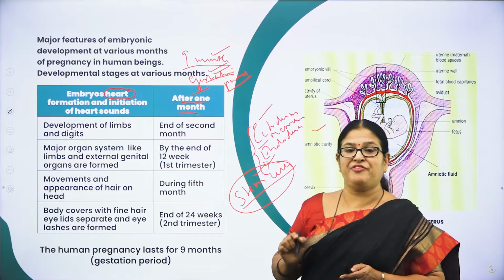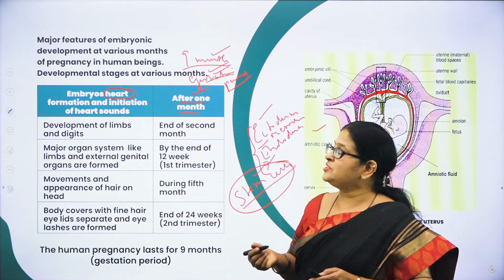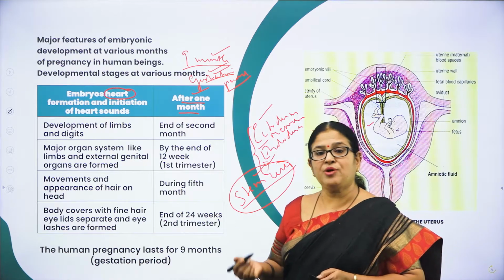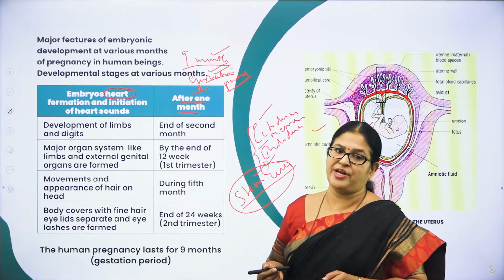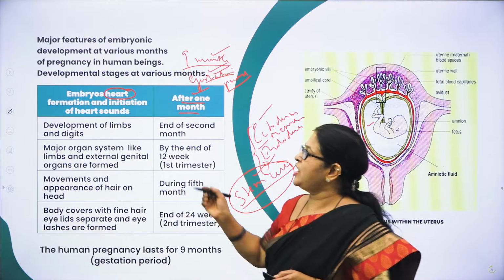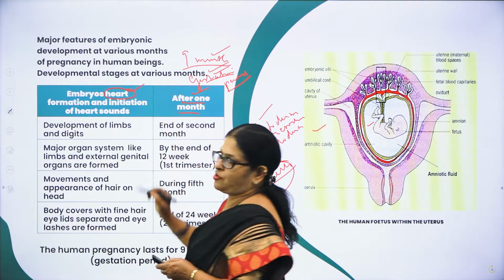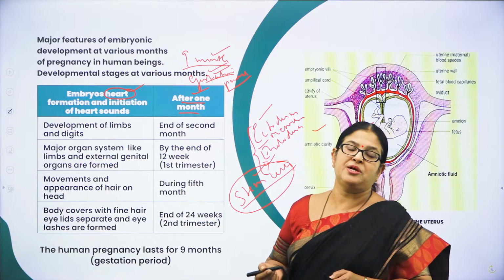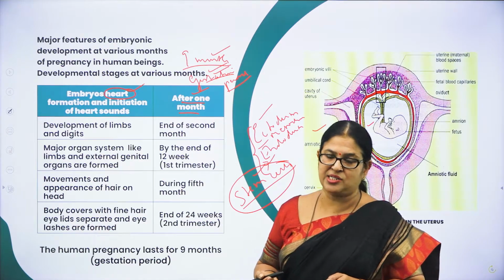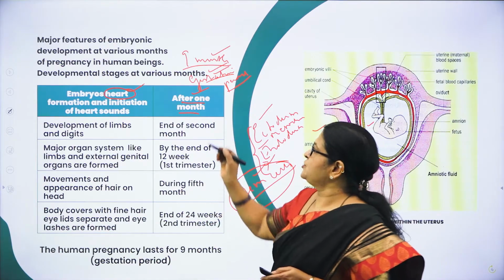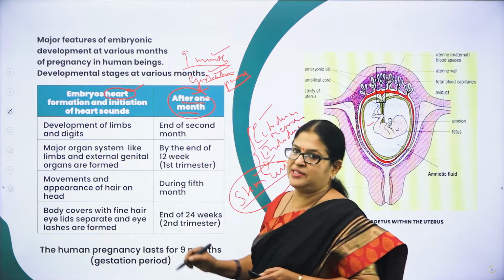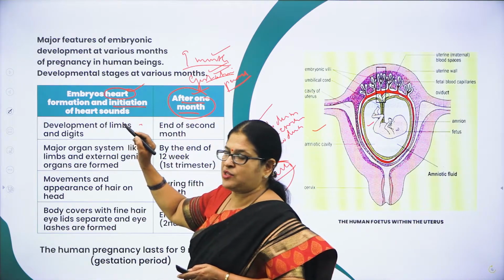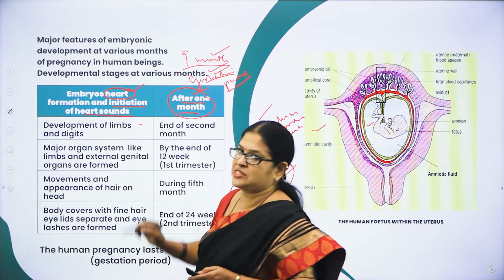And also you can listen to the heart sounds carefully with the stethoscope, which will help you understand whether the fetus is growing properly or not. So, first, what is formed? Heart is formed. And the growth of the developing fetus can be noticed by listening carefully to the heart sounds with a stethoscope. So after the first month of pregnancy, what is formed? Heart is formed. And what can you observe? You can also observe the initiation of the heart sounds, right?